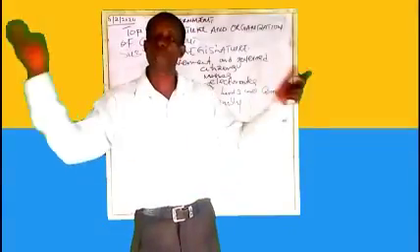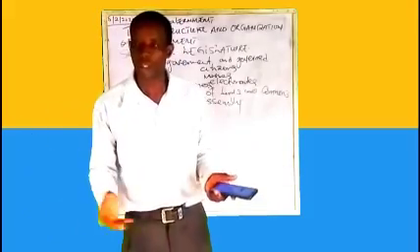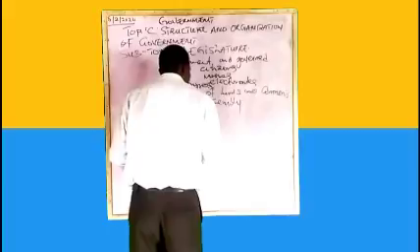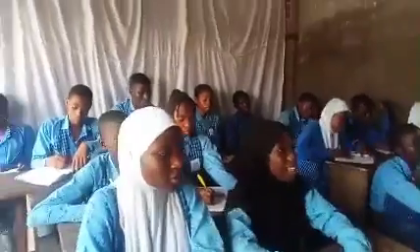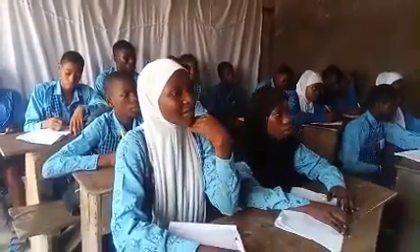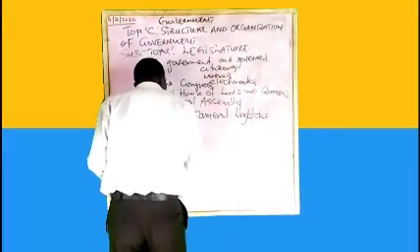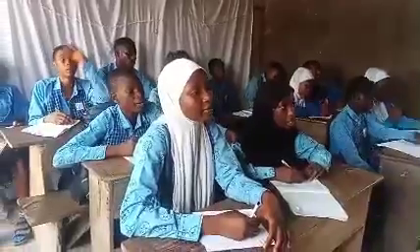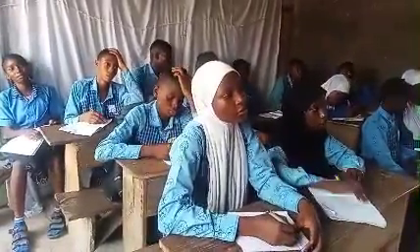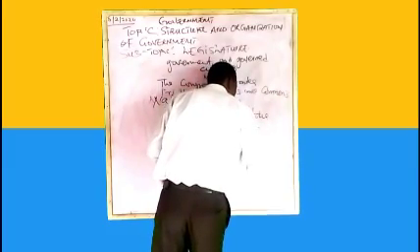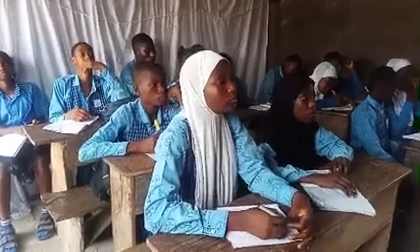And we have two types of legislature. Number one is bicameral legislature, and number two is unicameral legislature. We go by bicameral.